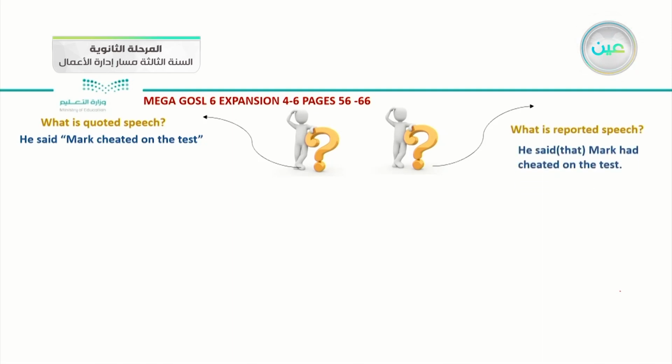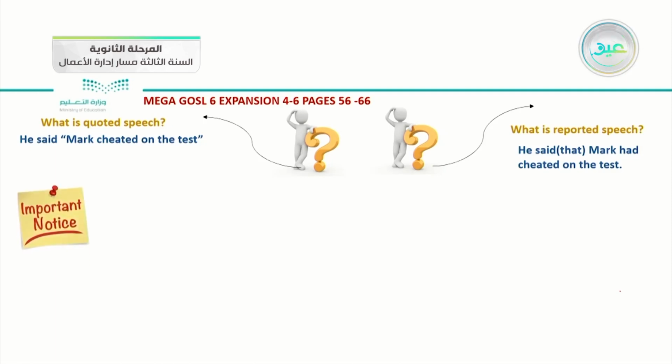And this is an example about it. He said that Mark had cheated on the test. So if you notice here, there are no quotation marks, and we didn't repeat the exact words that he said in that sentence.